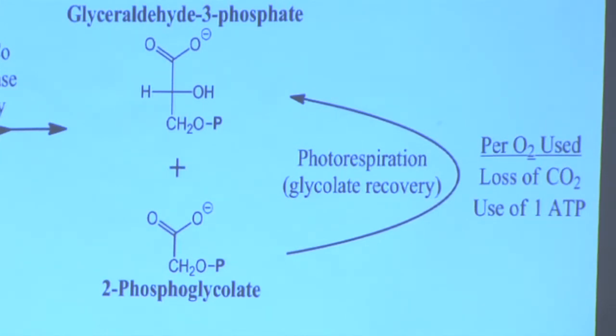Question? Does it have higher affinity for carbon dioxide or oxygen? It has a higher affinity for carbon dioxide, but what's there more of in the air? The atmosphere. There's more oxygen, so it's kind of an interplay. So it definitely has a higher affinity for carbon dioxide, but because there's greater concentration of O2 in the air usually, it's kind of this problem. So as CO2 concentrations get lower and O2 concentrations get higher, this gets to be a bigger deal.